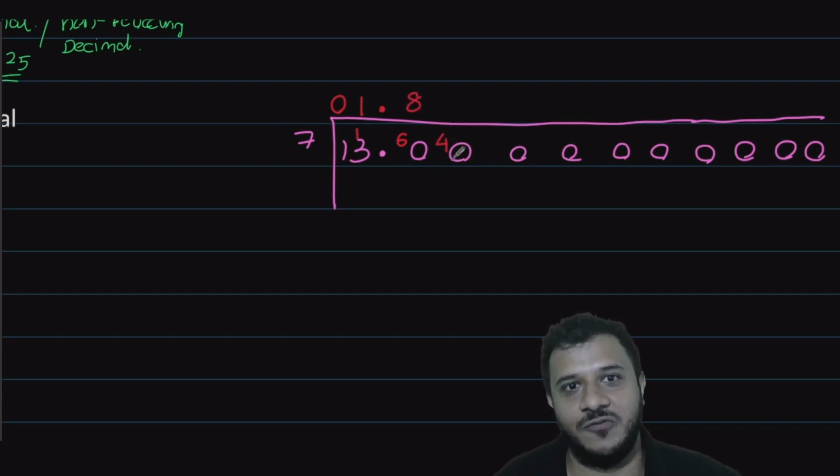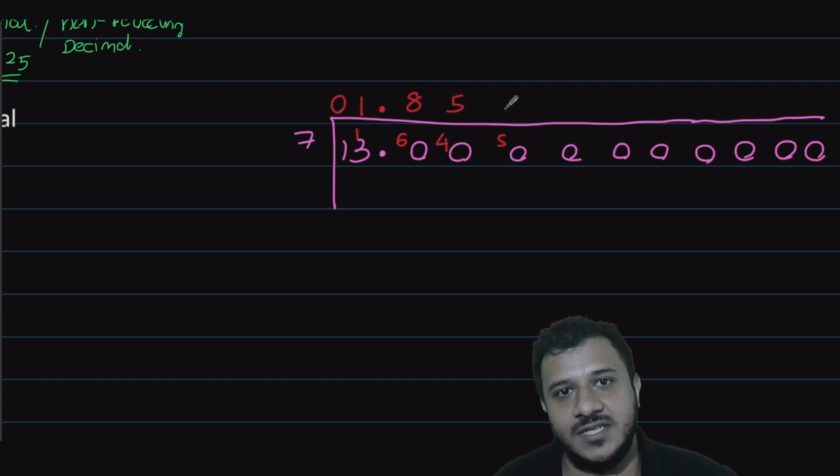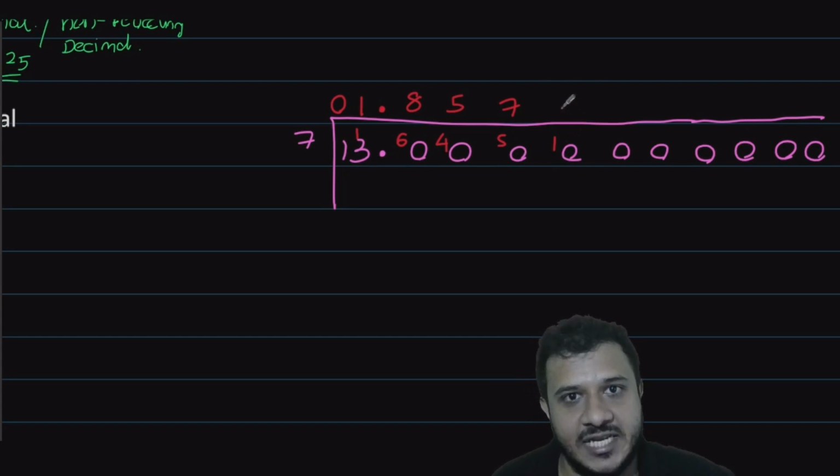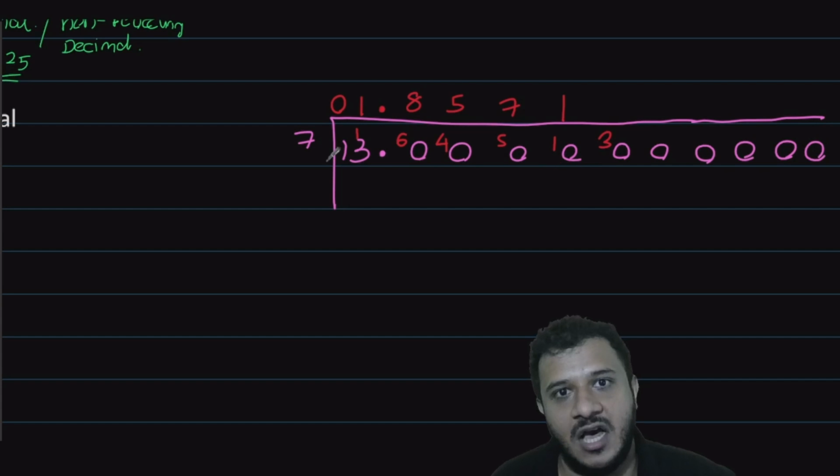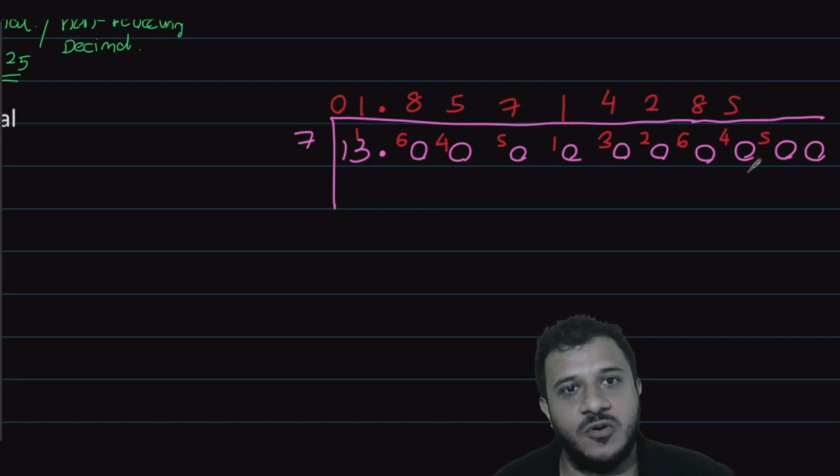How many 7s can go into 40? That's a 5, 35, left over 5. How many 7s can go into 50? That's 49, which is a 7, left over 1. How many 7s can go into 10? That's a 1, left over 3. How many 7s can go into 30? That's 28, which is a 4, left over 2. How many 7s can go into 20? That's a 2, 14, left over 6. How many 7s can go into 60? That's an 8, left over 4. How many 7s can go into 40? That's a 5, 35, left over 5. How many 7s can go into 50? That's a 7, left over 1.